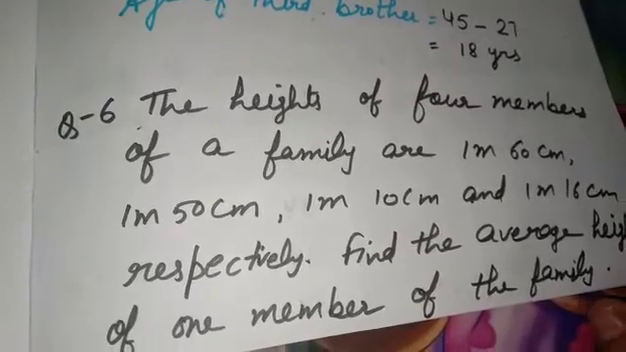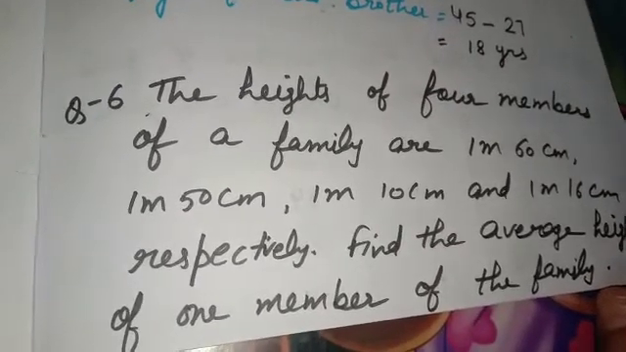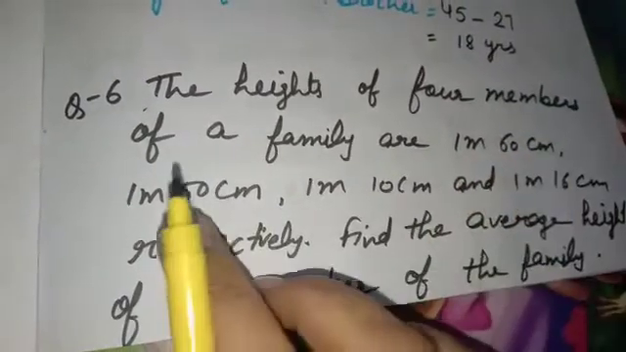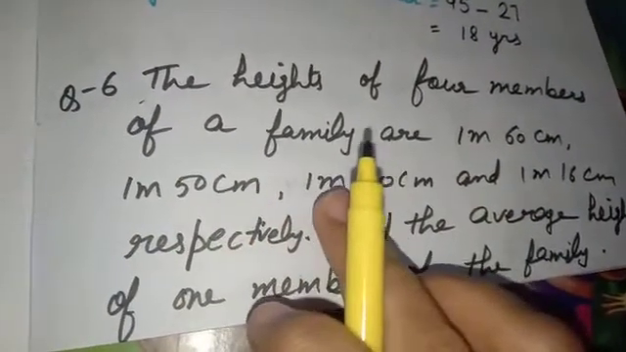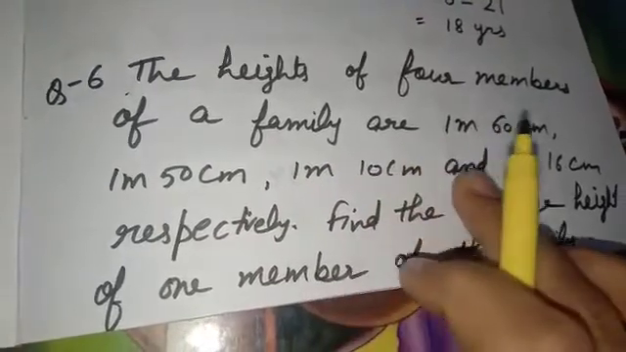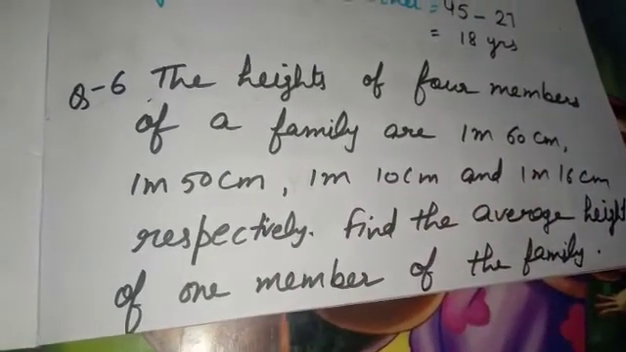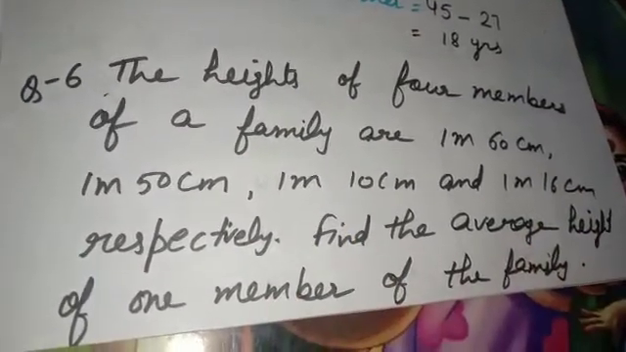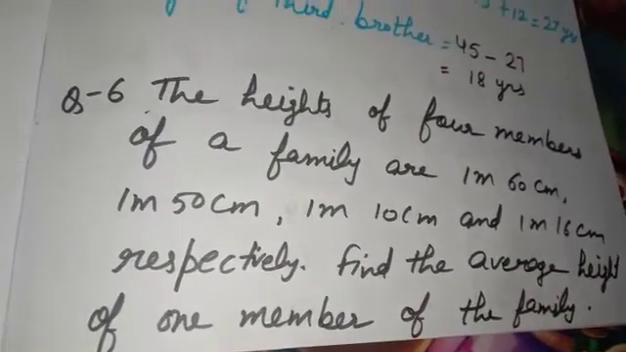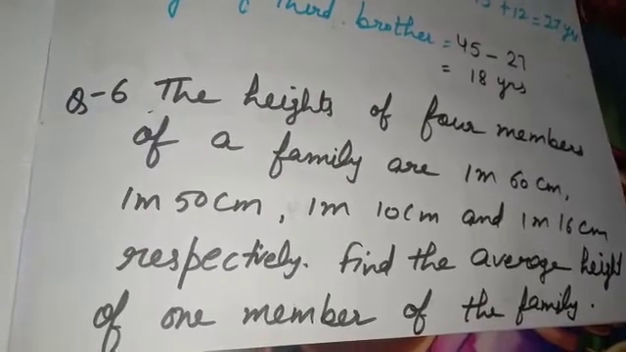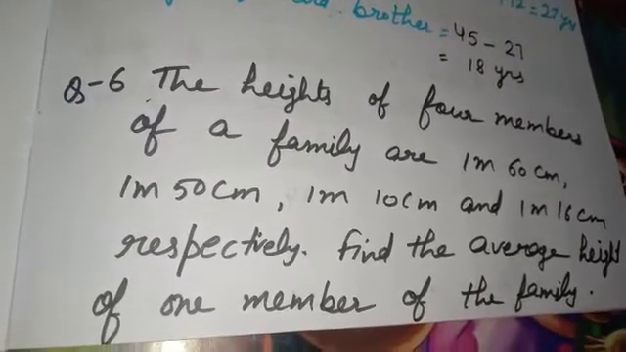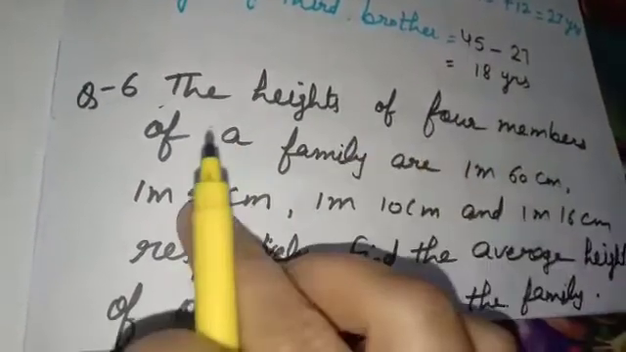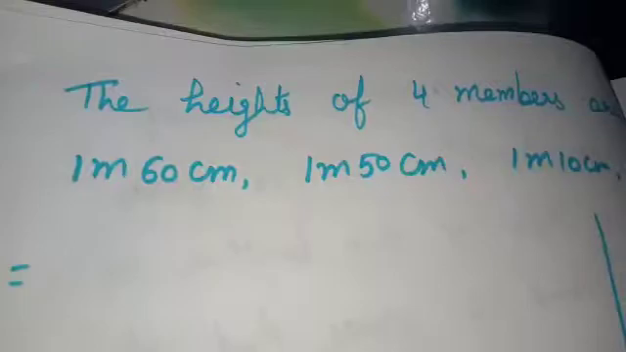The next question is: the heights of 4 members of a family are 1 meter 60 centimeter, 1 meter 50 centimeter, 1 meter 10 centimeter and 1 meter 16 centimeters respectively. Find the average height of one member of the family. The average we have found so many times in the chapter: sum of addends divided by total number of addends.